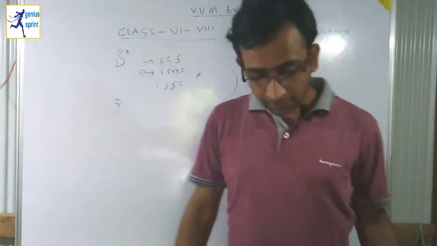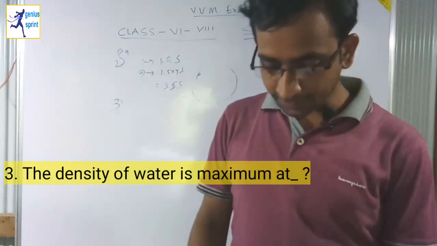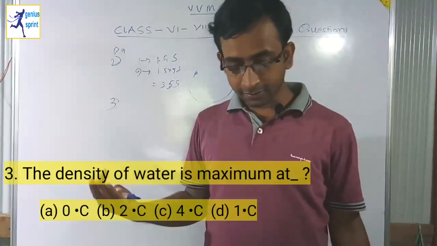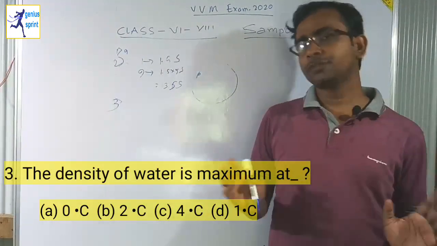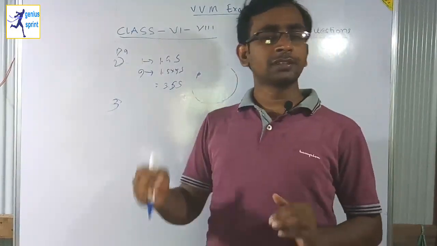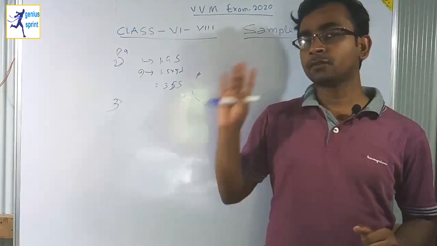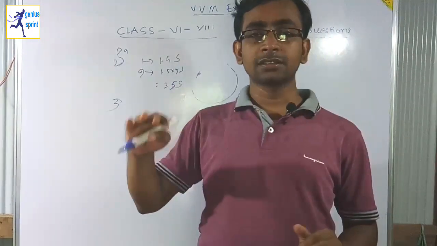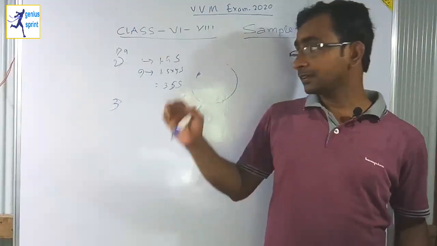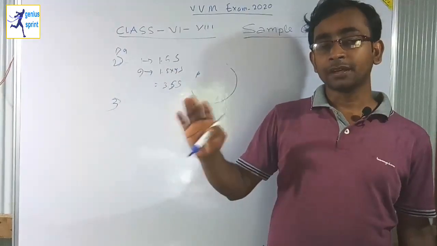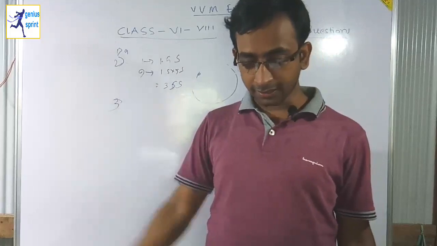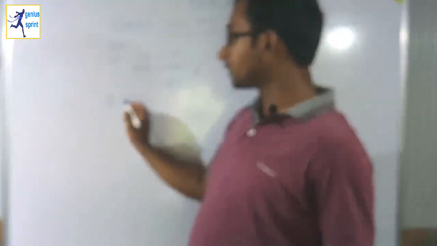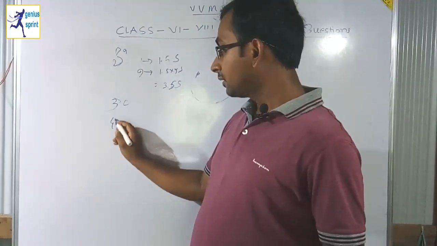The density of water is maximum at 0 degree centigrade, 2 degree centigrade, 4 degree centigrade, or 1 degree centigrade. All of you know that water has its highest density at 4 degree centigrade. That means when the temperature of the surface water goes to 4 degree centigrade, this water becomes very dense. So the answer is option number C, that is 4 degree centigrade. So 3 is C. Question number 4.